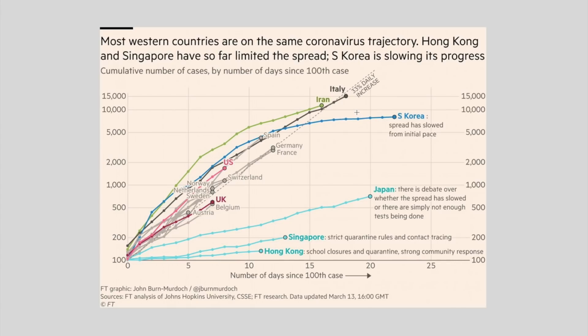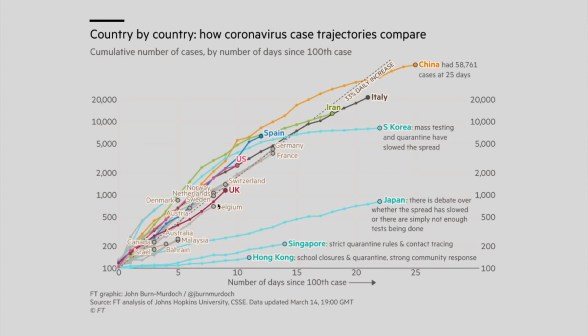But the bad news here is for countries like the UK. So this is data from a couple of days ago. The UK is on an exponential growth rate curve. But of course, the new data even shows that this exponentiality is increasing for the UK, which is really bad in and of itself. But the good news is that some countries are slowing in their growth rate.